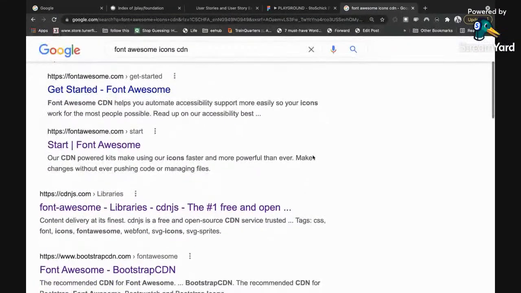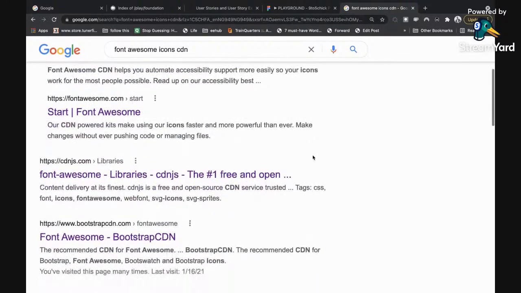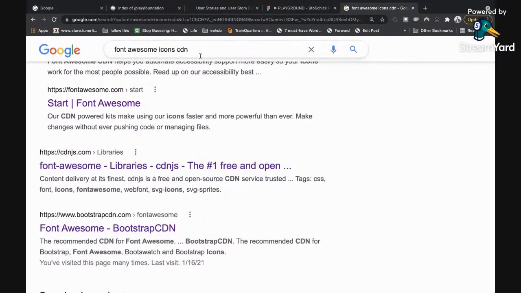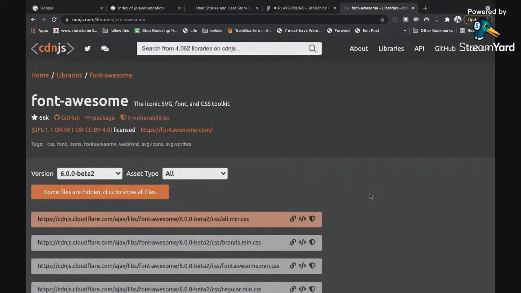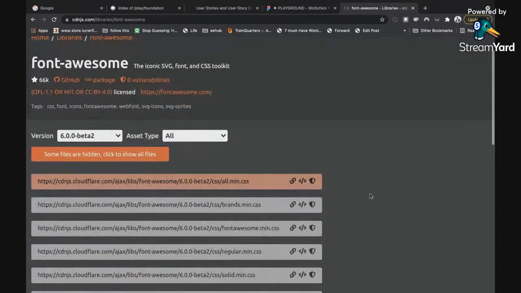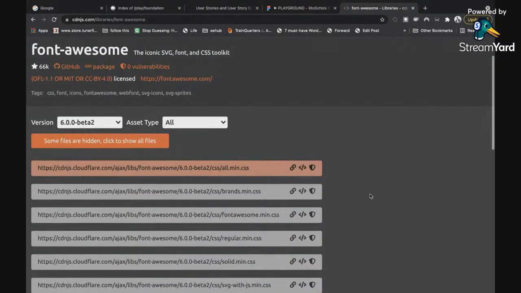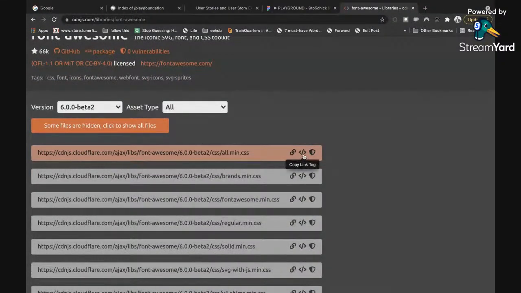And how do you do that? For example, I want to include Font Awesome icons in my code. So I've Googled Font Awesome icon CDN. CDN is Content Delivery Network. It's like an external third-party service where they keep a copy of all the libraries, or let me call them files, in their repository, so you can link to them directly. So I'm going to copy this Font Awesome URL here.